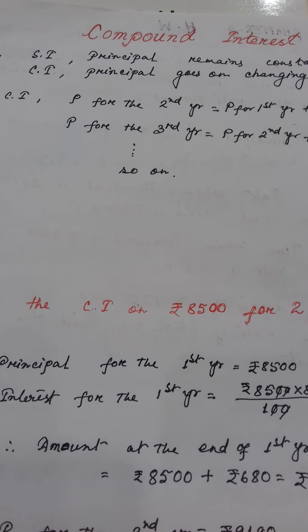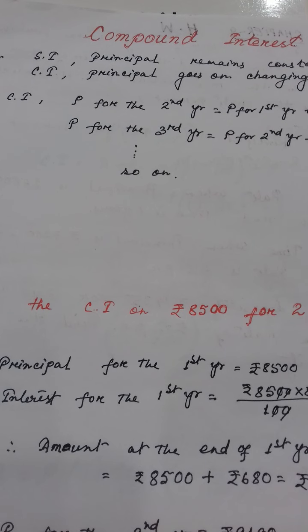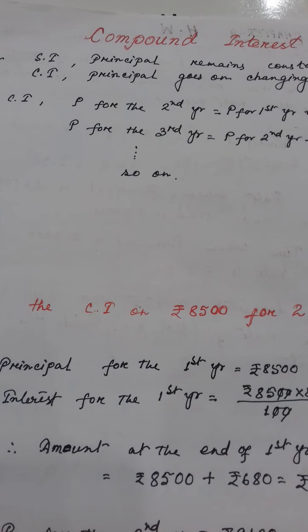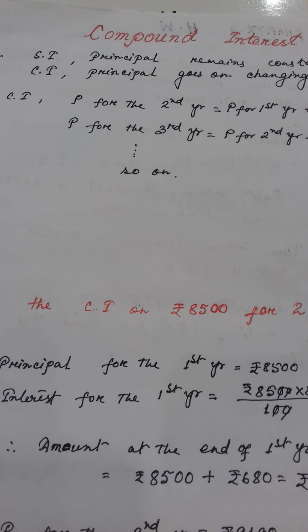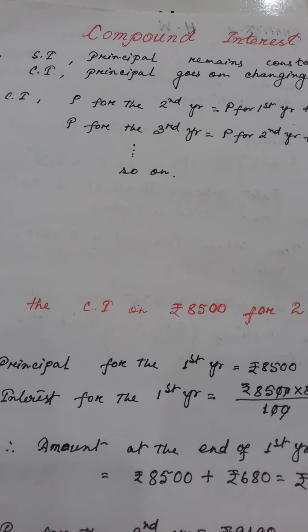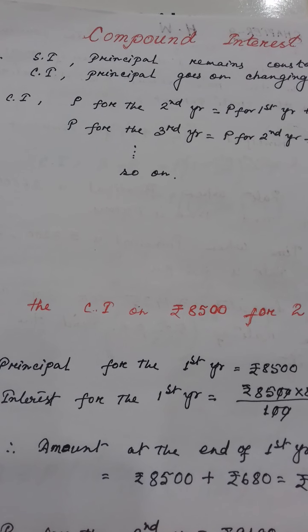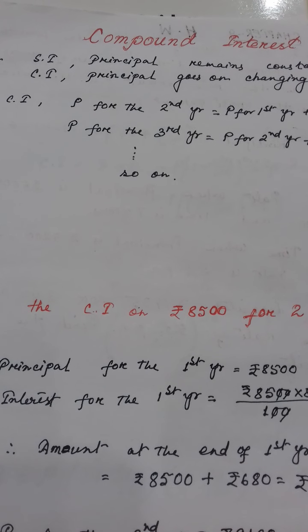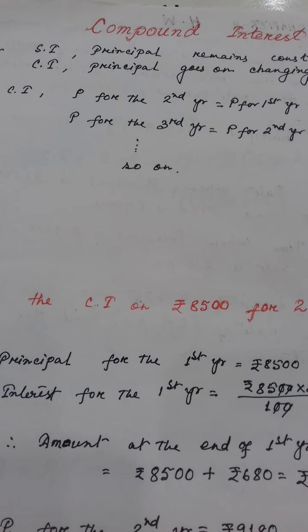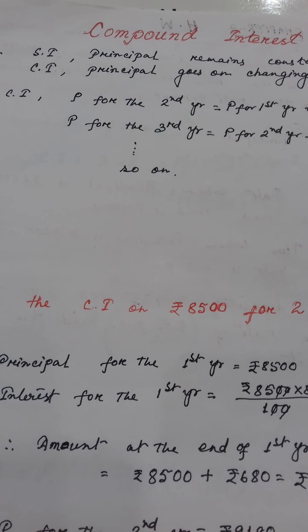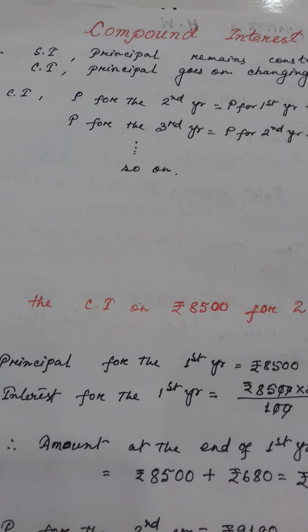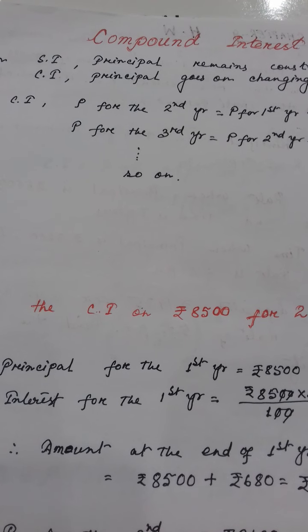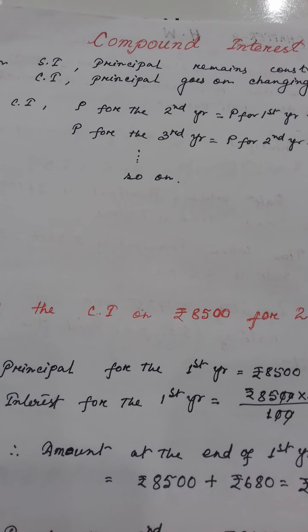In this way, suppose after 5 years he withdraws the total amount of money. He will continue in this way, depositing and reinvesting the money. Then after 5 years, from whatever total amount he gets, the bank or the person who provided the loan will deduct the original amount which he deposited in the beginning.